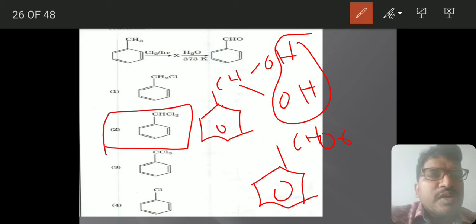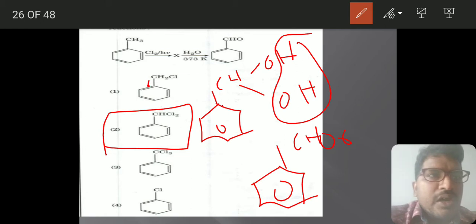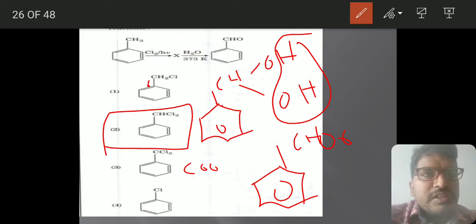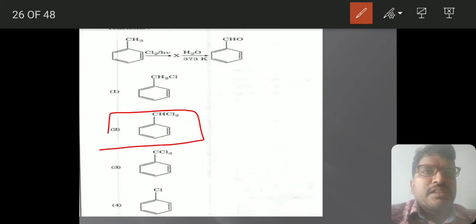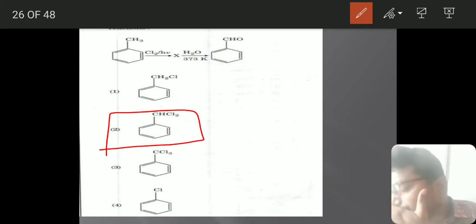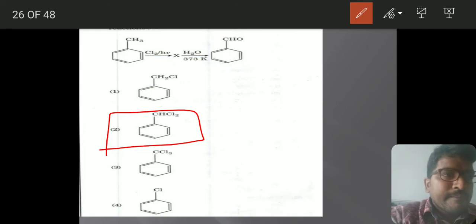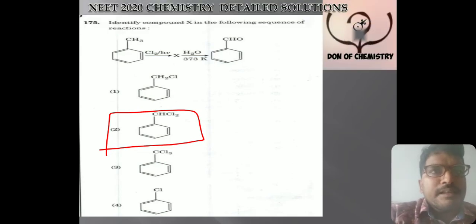If it is this one, methyl alcohol will come. If it is this one, carboxylic acids will come, so it will produce a carboxylic acid group. Chlorine is not at all possible. So the answer for this question is this one. This is one of the questions based on the named reactions. Nearly 5 questions are there. This is one of them. Let's move to the next one.